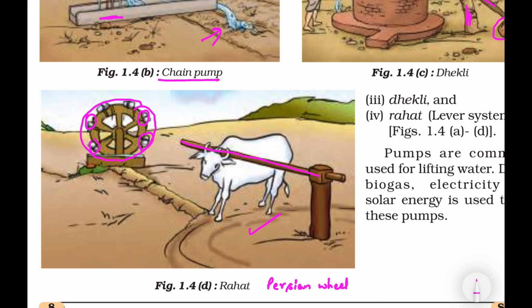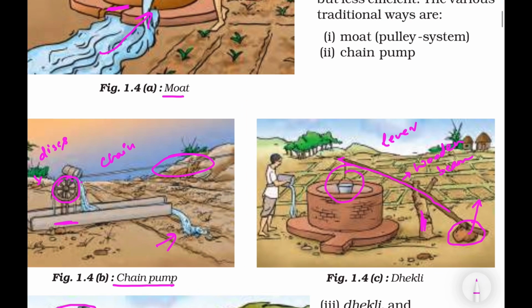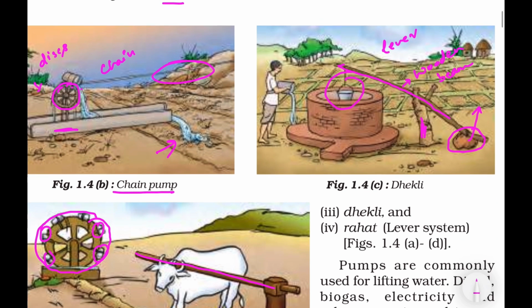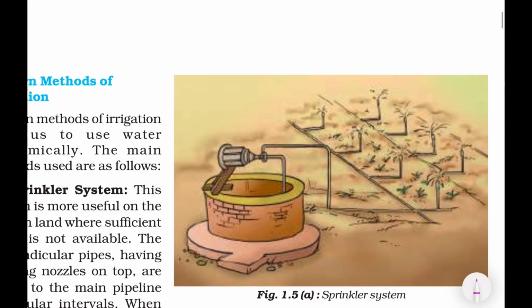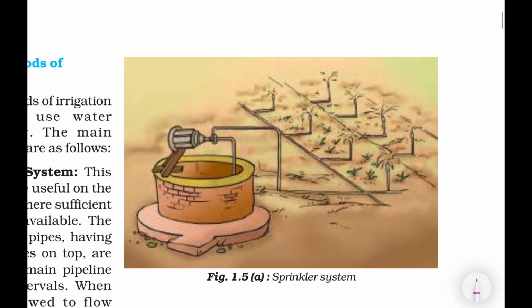So all these traditional systems were important before electric or diesel pumps were invented. They have many disadvantages, like they require more time, effort, labor, and often lead to water wastage, which is why they have largely been replaced by modern irrigation techniques like sprinkler and drip systems that we are going to understand now. First one is sprinkler system.